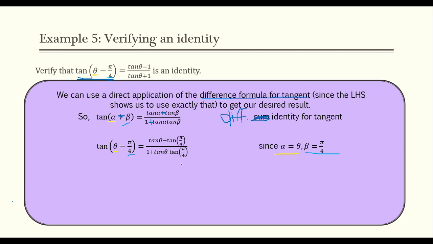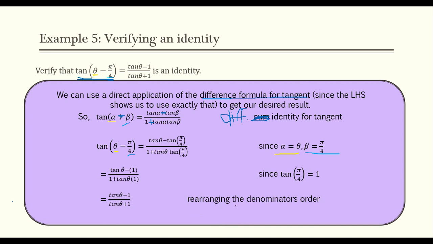Now, what's great about these identities is once we have something definitive that we know, such as pi over 4, we get to evaluate it. So we're still working on the right-hand side. Tangent theta remains. Tangent of pi over 4 is 1. 1 plus tangent theta times 1 just leaves us with tangent theta minus 1 over 1 plus tangent theta.